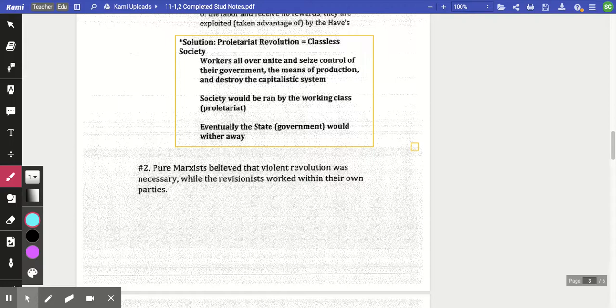They want to take a slower process and look for ways to make the reform. When we look at our proletariat revolutions, our communist revolutions that's going to start off in Russia, they're going to go for the violent route. And we're going to see that even within that group, we will have Bolsheviks and we're going to have Mensheviks. Your Bolsheviks are going to say they are embracing that pure Marxist mentality, where your Mensheviks are going to be your revisionists who are like, okay, let's break this down and take it a little slower.